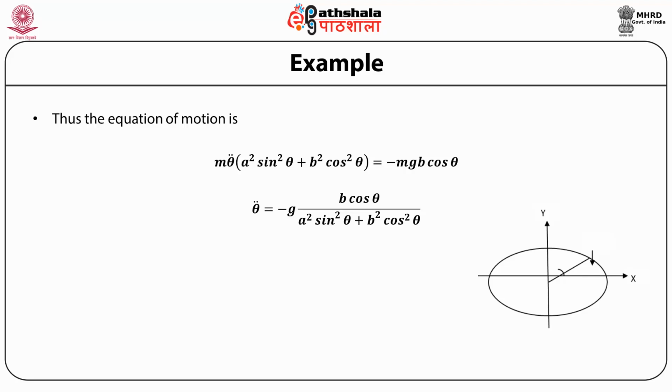And now you can see that for a circular wire where a is equal to b is equal to r, the radius of the wire, the equation of motion for a particle moving on a circular wire under gravity is simply given by theta double dot is equal to minus g times cosine theta by r. So you can see that in terms of the generalized coordinates, the equation of motion is quite simple.